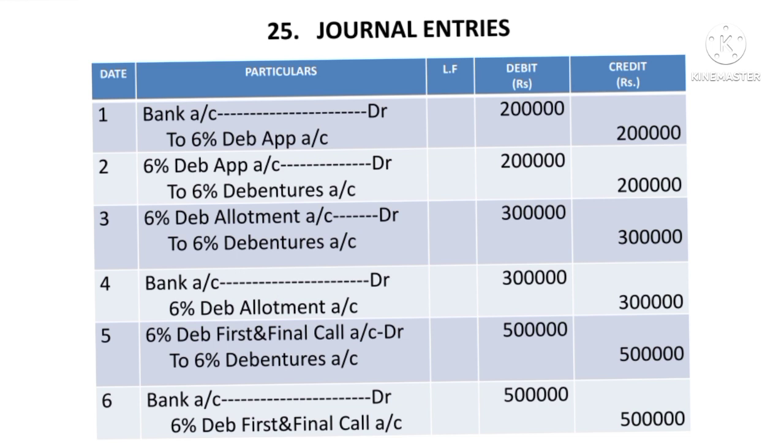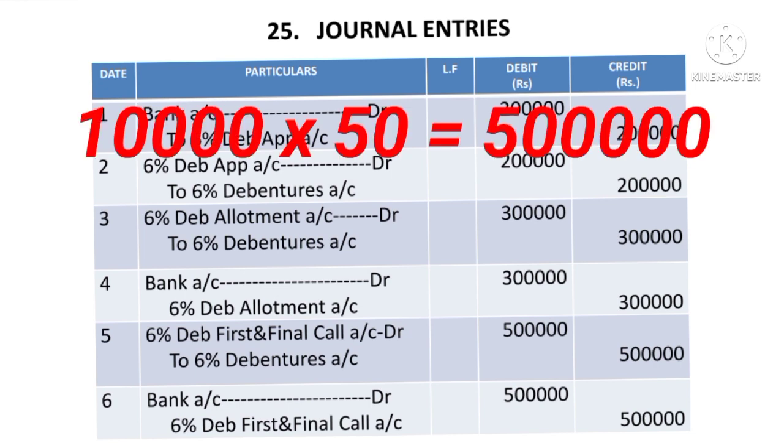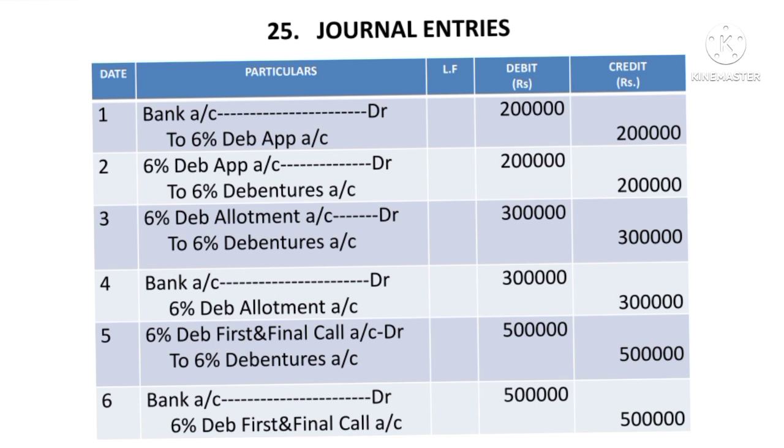Then the fifth entry is for first and final call money due. The journal entry is 6% debenture first and final call account debit to 6% debentures account. The amount is 10,000 debentures into 50 rupees. It comes to 5 lakhs. So record debit side 5 lakhs and credit side 5 lakhs. The last journal entry for receipt of the final call money: bank account debit to debenture first and final call account 5 lakhs and record the narration. So here for each entry there will be 1 mark.